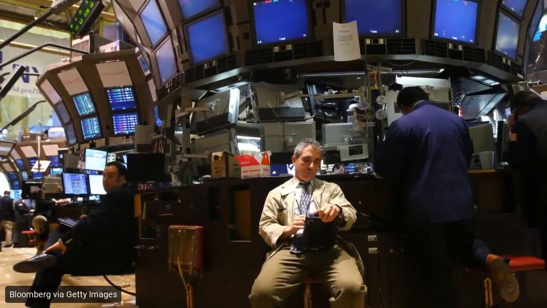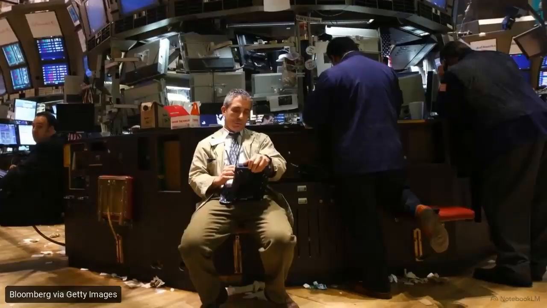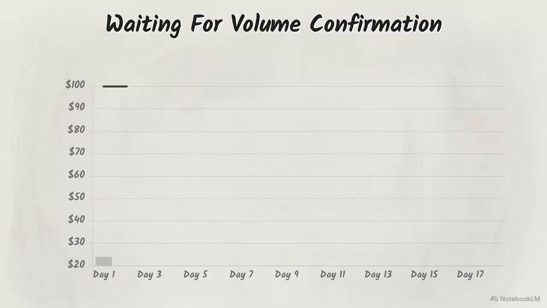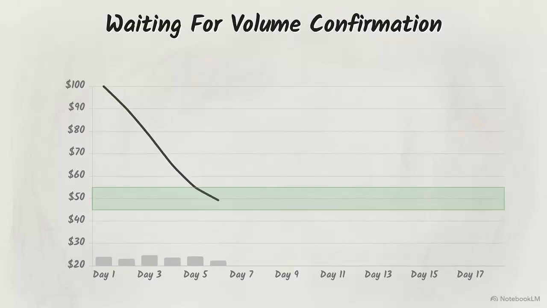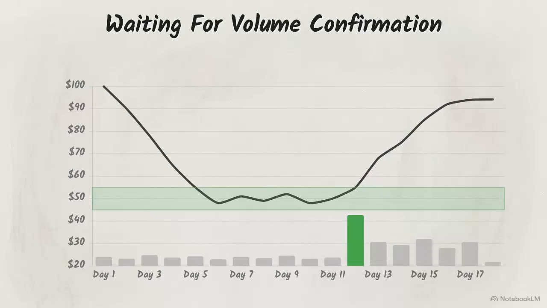While amateurs buy on a whim, disciplined professionals wait for hard data to confirm their ideas. Mistakes include treating zones as exact prices, buying without confirmation, and trading against a dominant trend. A professional framework involves identifying a strong zone, waiting for the price to arrive, and watching for volume to confirm that buyers are returning. You enter only after confirmation, placing a stop loss directly below the support zone and targeting the next resistance level for profit.